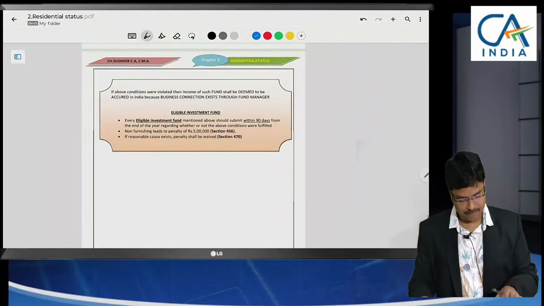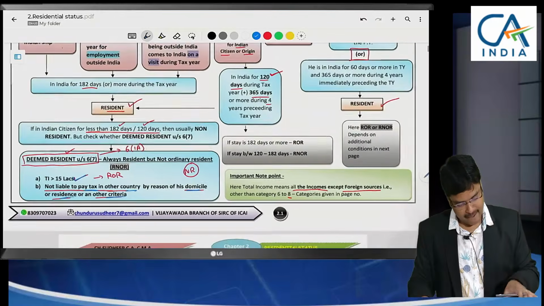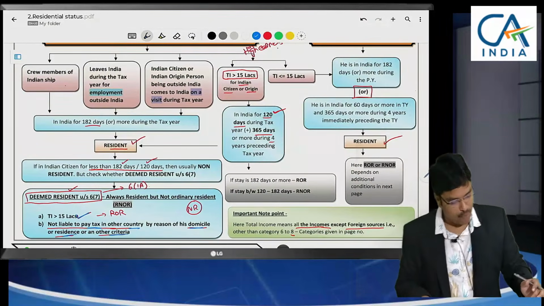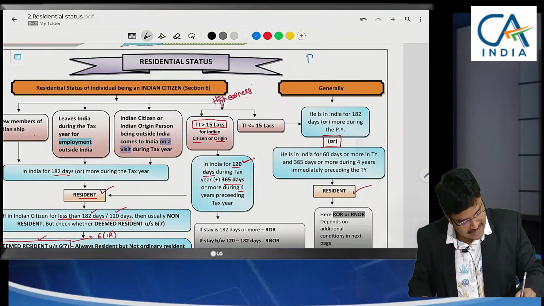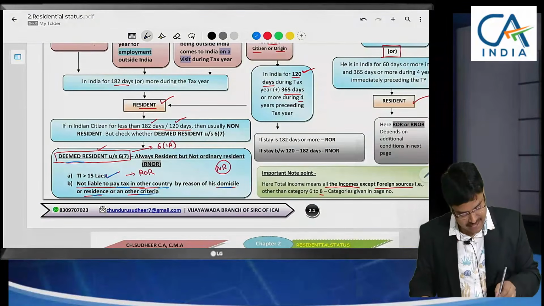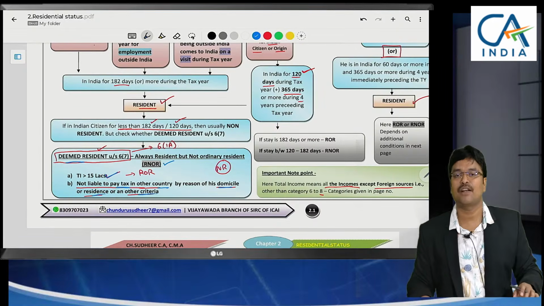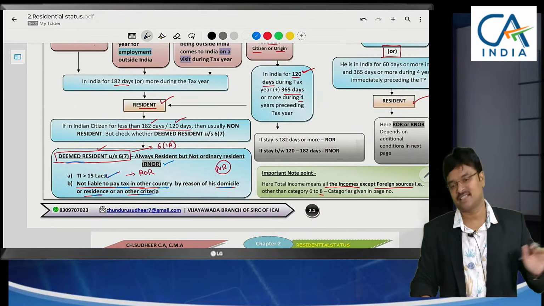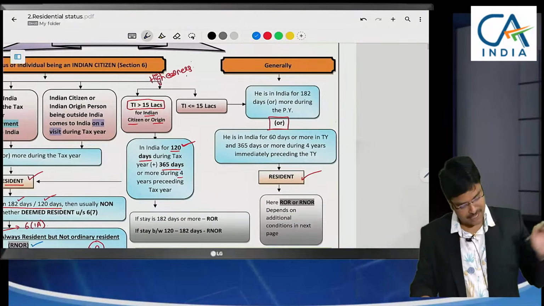Now let me conclude the provisions. So till now what we have learnt here is, we have just classified a person as a resident or non-resident. In this one deemed resident case, we have also classified whether ordinary resident or not. Resident but not ordinary resident, here it is fixed. Till now we have learned till here. Now let me continue my discussion.